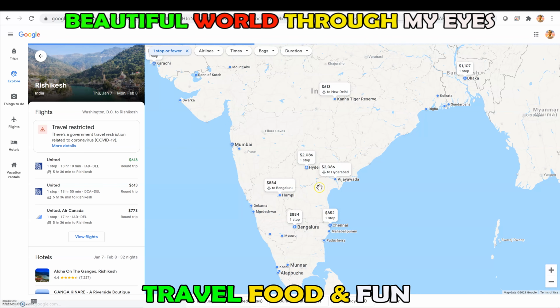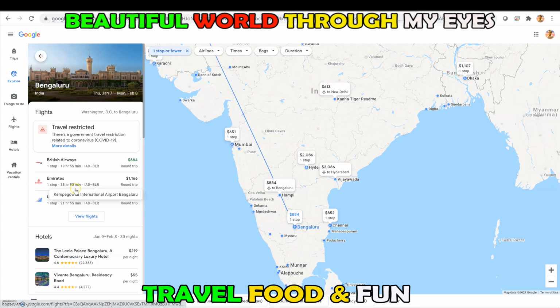Because of this corona situation, I'm not going to any other places and staying, so I'm not going to Hyderabad. So I will select Bangalore here. Then it will show here on the left-hand side what the airlines and their prices are. If you see here, British Airways is $884 with one stop. Total journey is 19 hours 55 minutes.